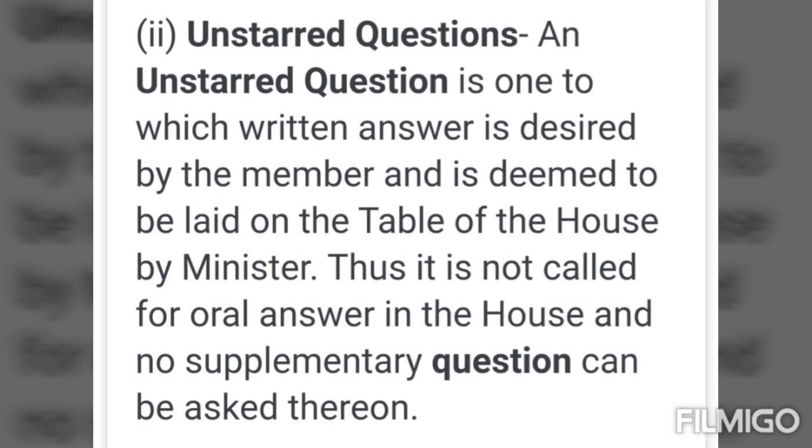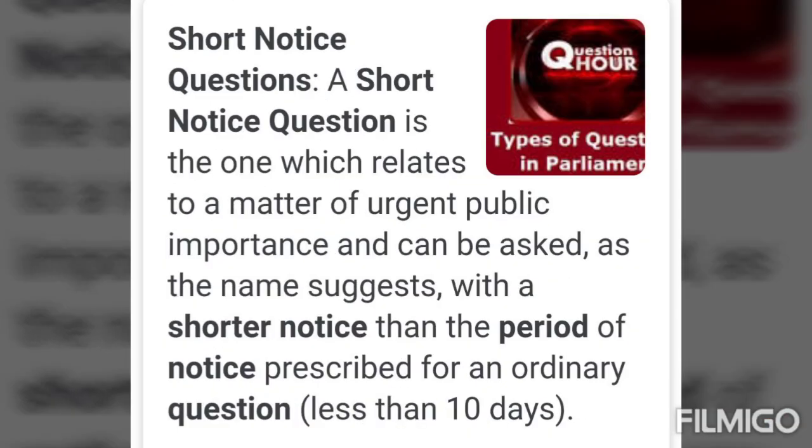Short notice questions. They are related to a matter of urgent importance. Such questions are asked with a notice shorter than 10 days. The minister concerned has to be asked whether he can reply to the question at a short notice, and it is for him to decide whether he would want to accept or not to accept the short notice questions.